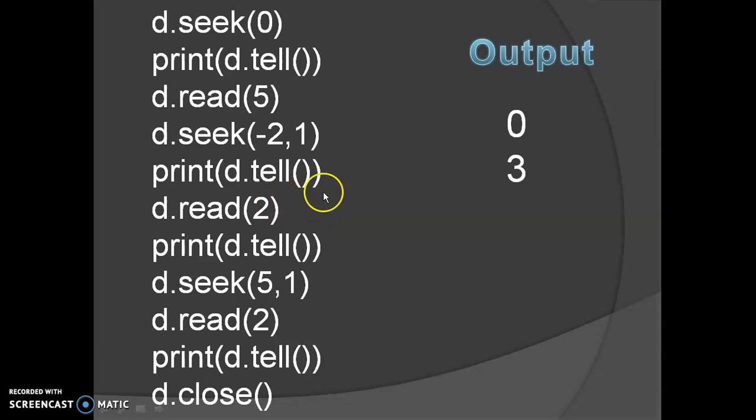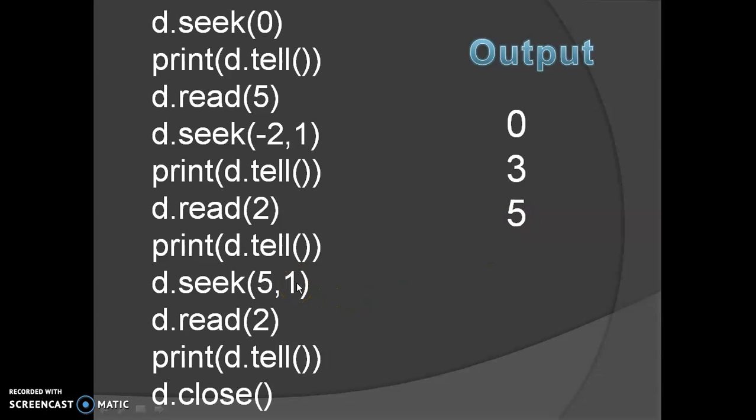After that, we know that the pointer is at byte number 3. If we move and read the next 2 bytes, where would the pointer be? At 5. So this statement is displaying 5. This example I have written just to show you how we can use the current place of the pointer with the seek method in a binary file. So the current place of the file pointer due to this statement is 5.